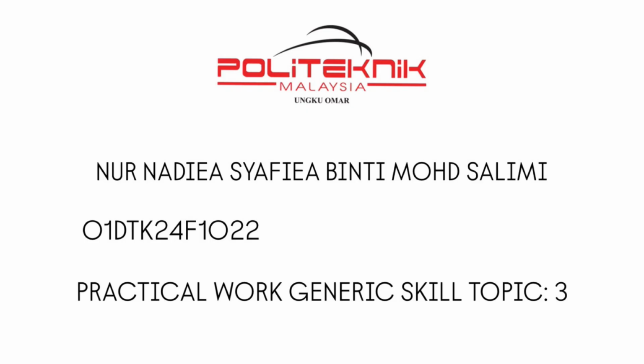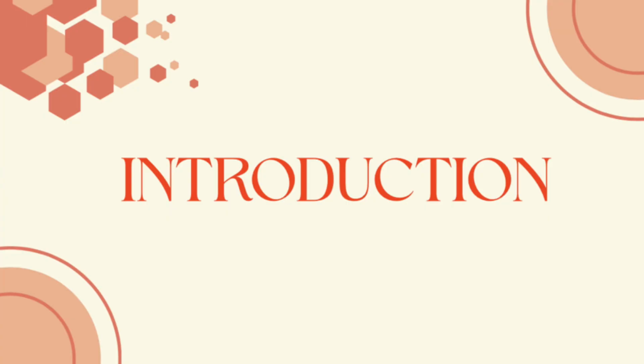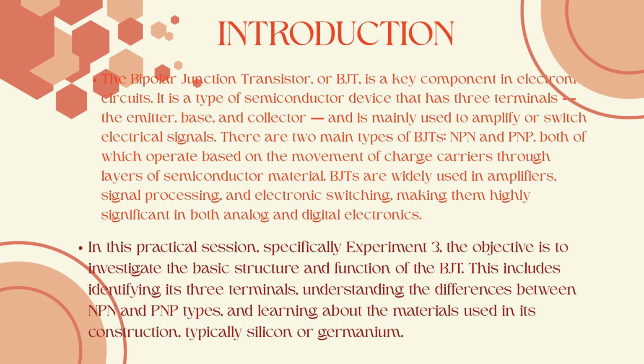My matrix number is 01DTK24F1022. And I'm going to show you the demonstration of practical work generic skill topic 3. For the introduction, we talk about the bipolar junction transistor or BJT. BJT is a key component in electronic circuits. It is a type of semiconductor device that has three terminals, the emitter, base and collector, and is mainly used to amplify or switch electrical signals.